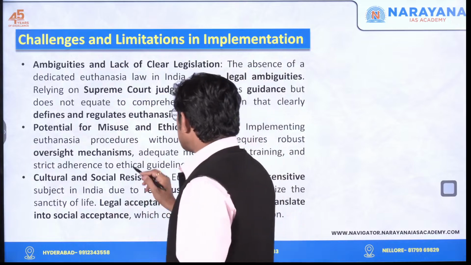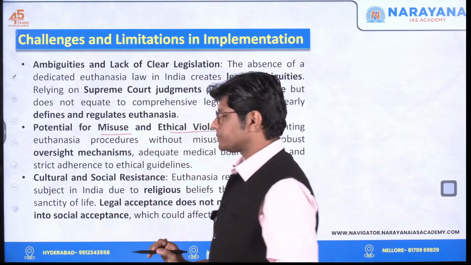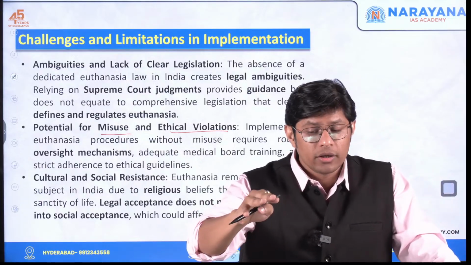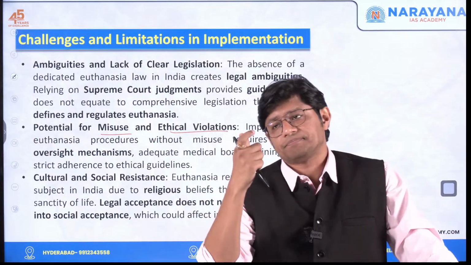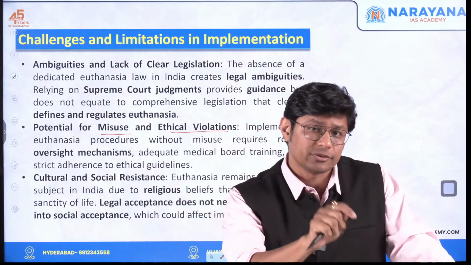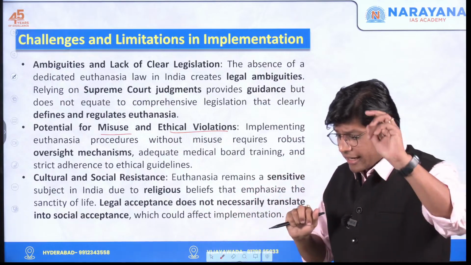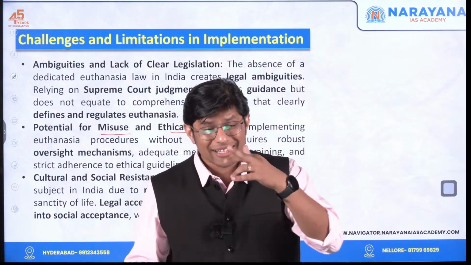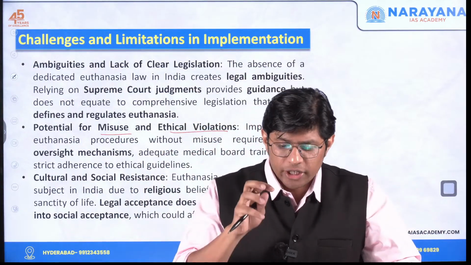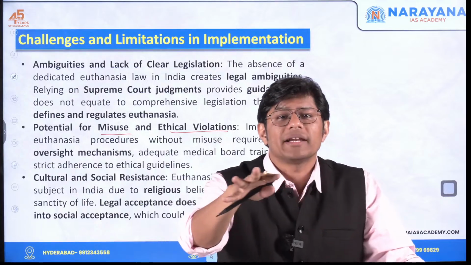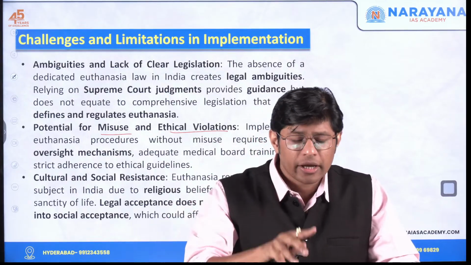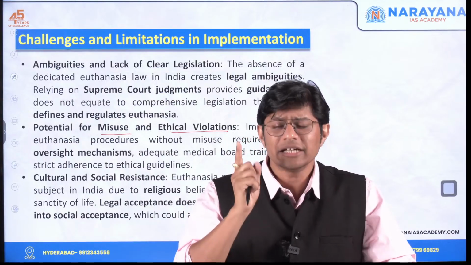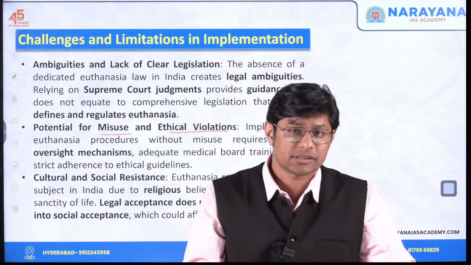Second, potential for misuse and ethical violation. Now, in the absence of a law, there's a high chance that euthanasia can be misused. People can end the life of another person, or let's say a relative, under the guise of euthanasia. So we need to have a very strong oversight mechanism to ensure that the practice of euthanasia is not misused, and there has to be strict adherence to ethical principles.